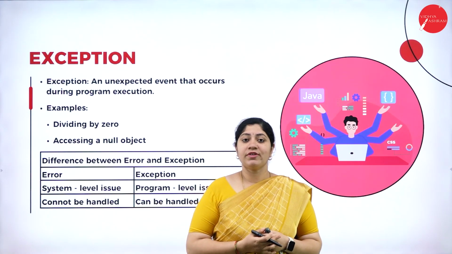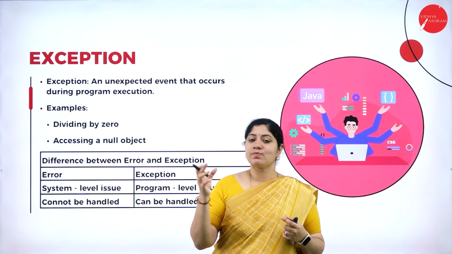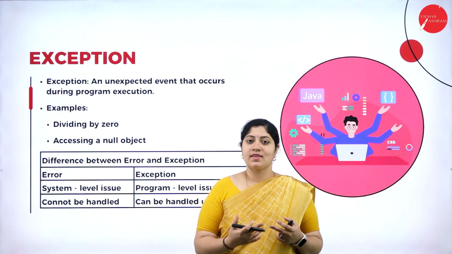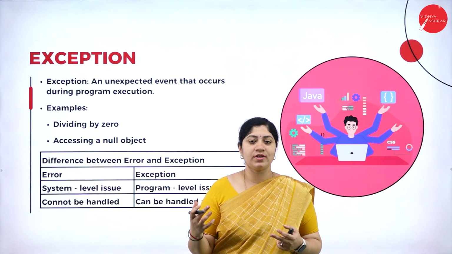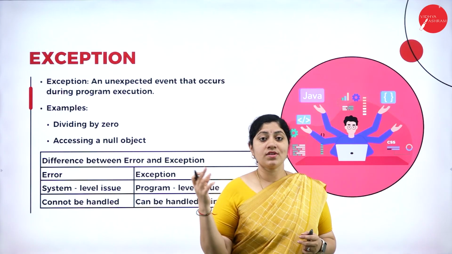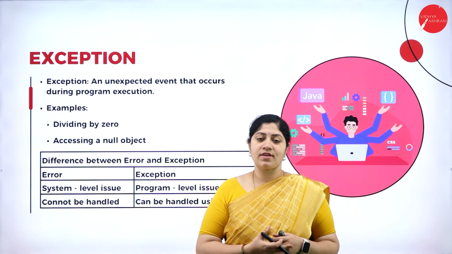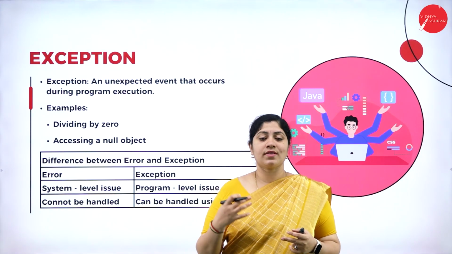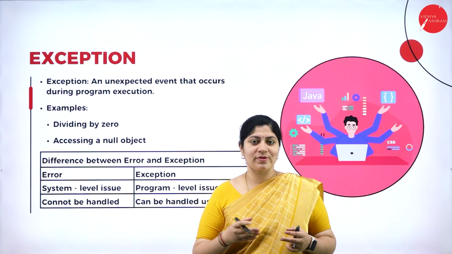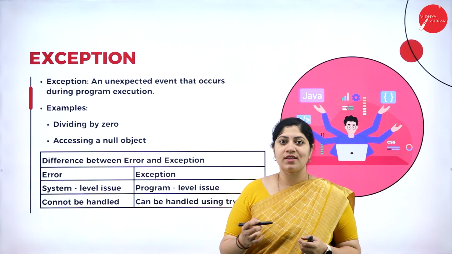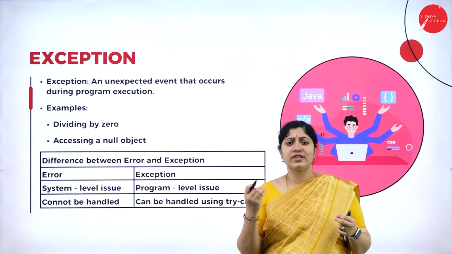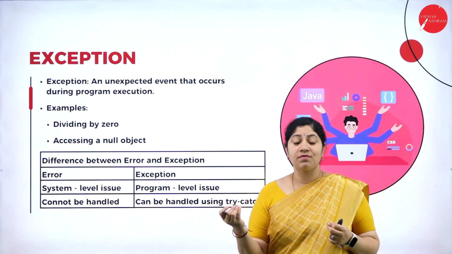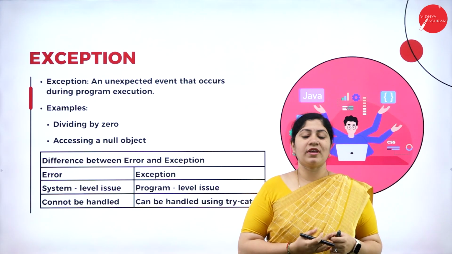For example, we can also consider division by 0. So we know that the value will not be proper, correct? So it is the thing which is not at all handled by a program. So that's when the exception comes into the picture. So this is nothing but a simple exception, which is an unexpected event that occurs during program execution.